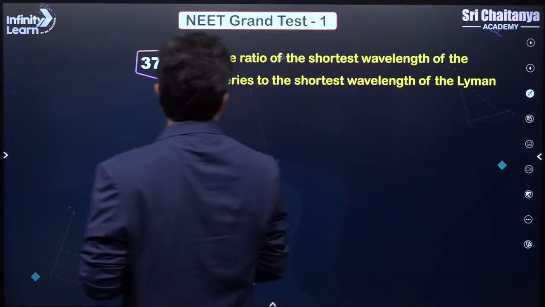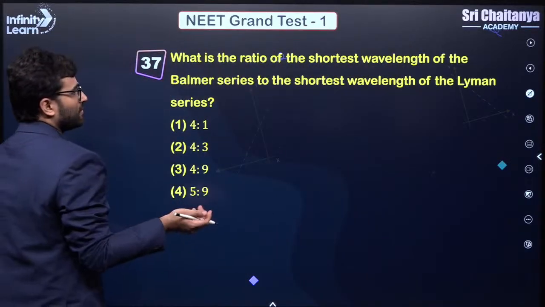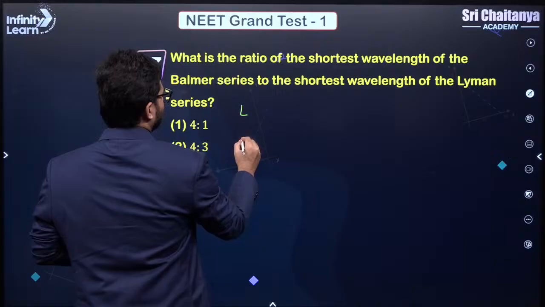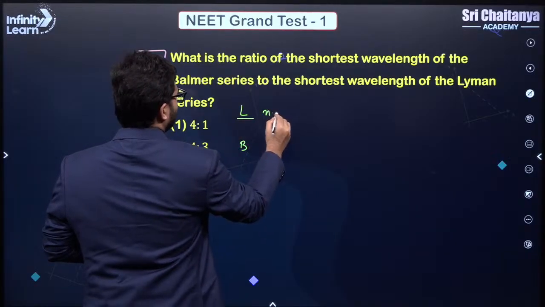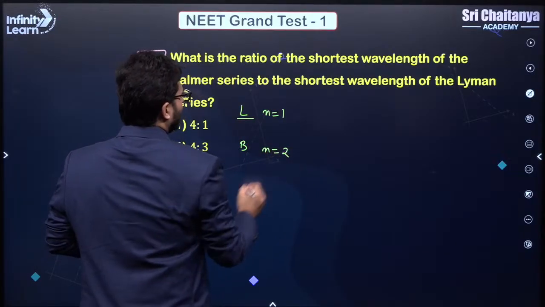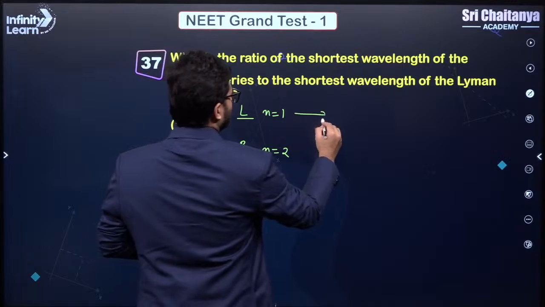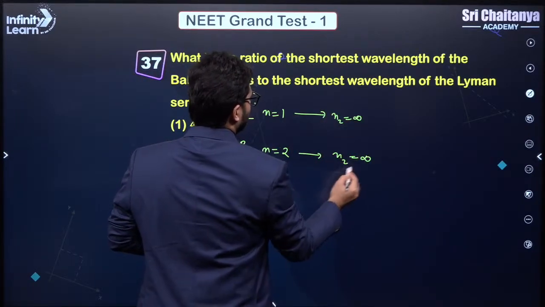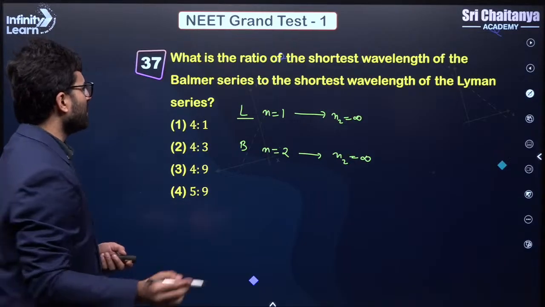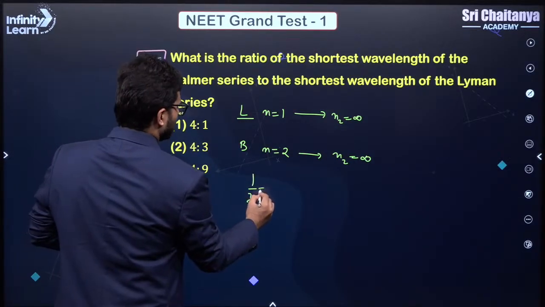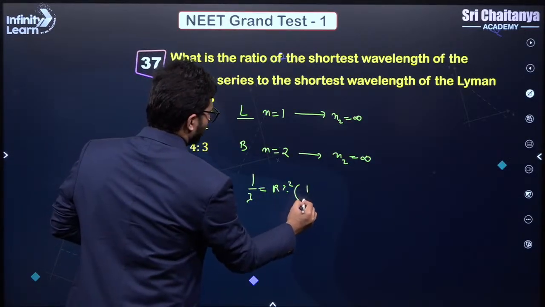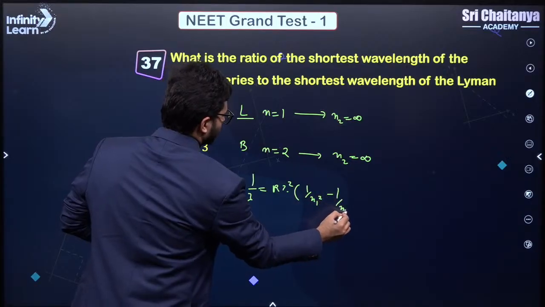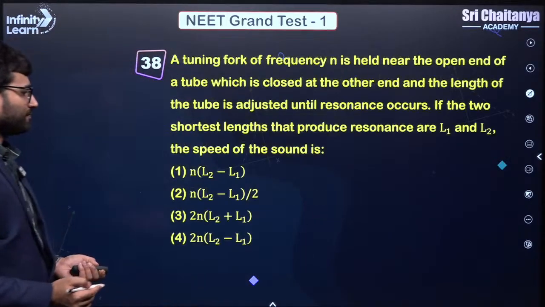What is the ratio of the shortest wavelength of Balmer series to the shortest wavelength of Lyman series? So Lyman starts from 1, Balmer starts from 2, and for shortest wavelength, N2 has to be infinity, yes? So very, very simple again, just apply the formula. What is the formula? 1 by lambda is equal to R z square, 1 upon N1 square minus 1 upon N2 square. That is my formula.